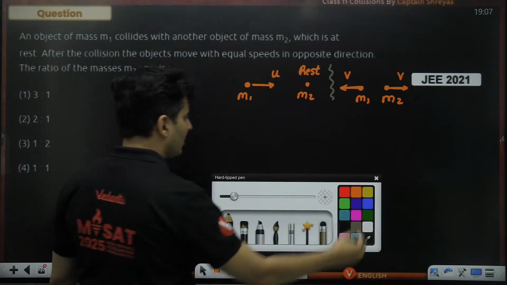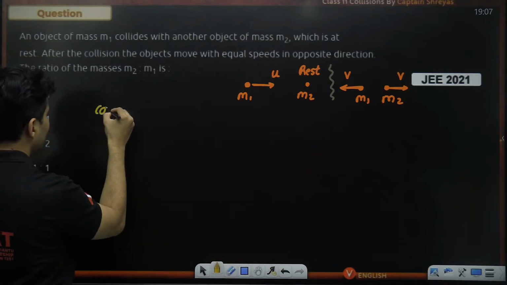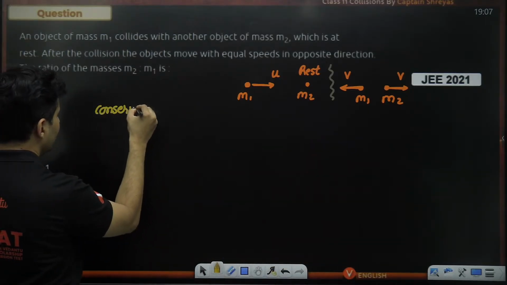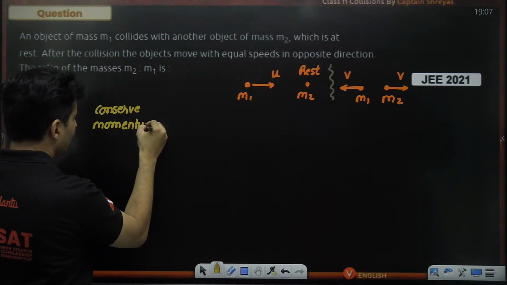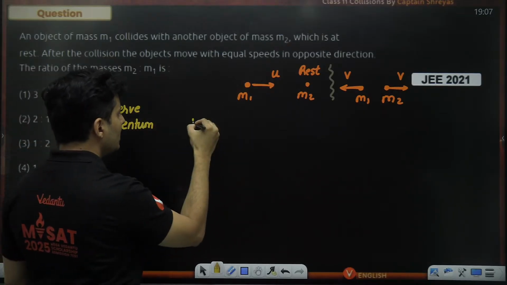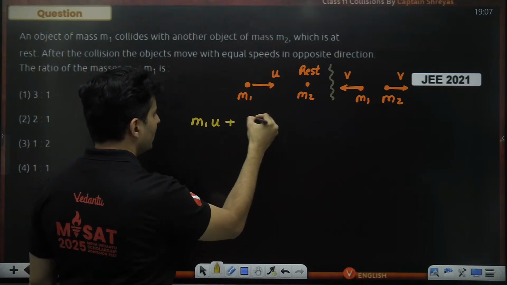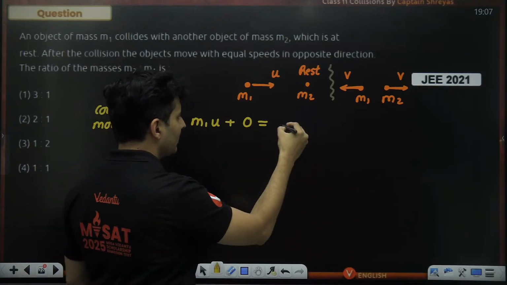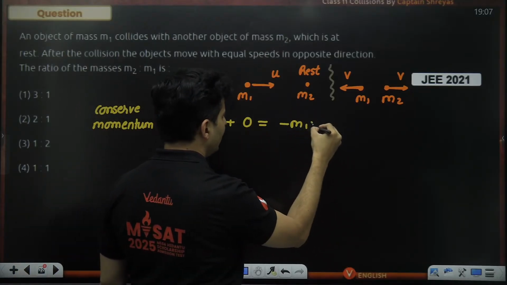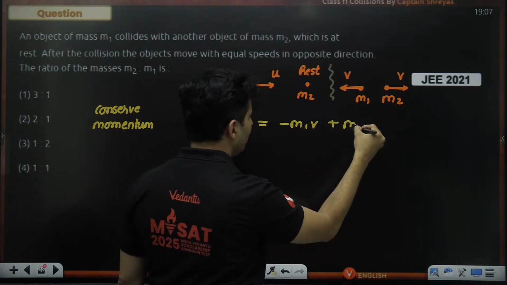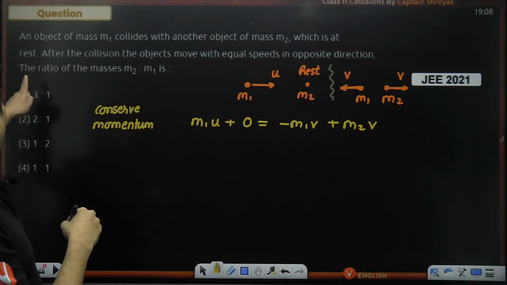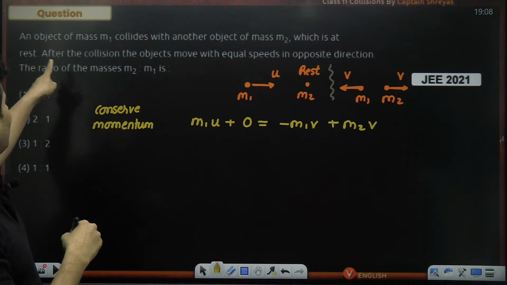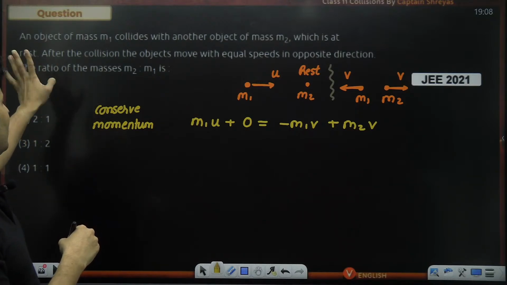I think we can just conserve momentum and see what happens. Initial momentum is m1 into u. The other guy is at rest. Final momentum is minus m1 into v, and the other guy's momentum is m2 into v. The ratio of the masses is how much?